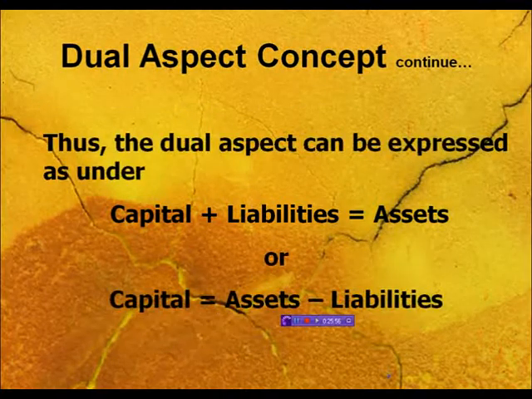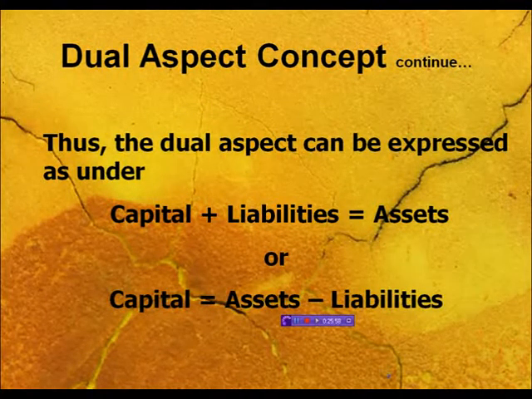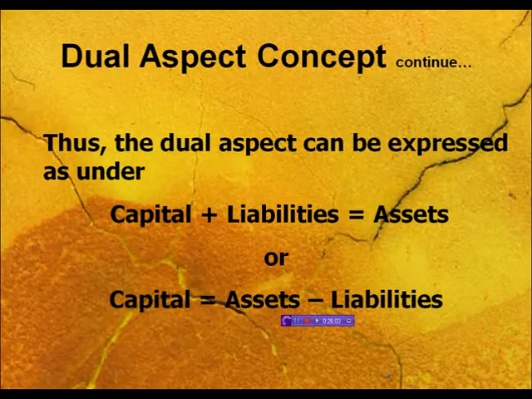Thus, the dual aspect can be expressed as: assets are equivalent to capital plus liabilities, and capital is equivalent to assets minus liabilities. Always remember, your capital means your net wealth, and net wealth is the difference between your assets and liabilities. So these are two equations which you can understand in the dual aspect concept, because all transactions carry at least two accounts with them.